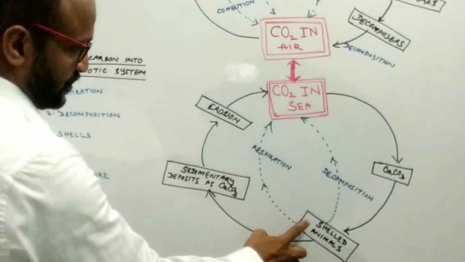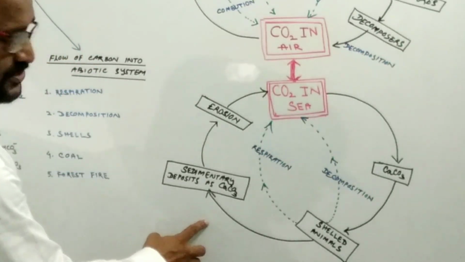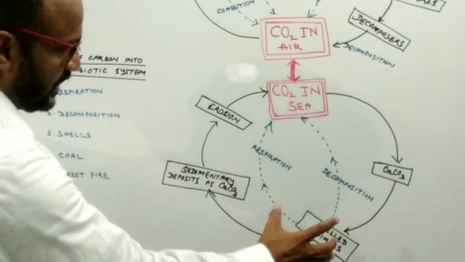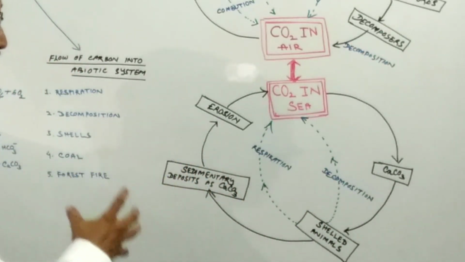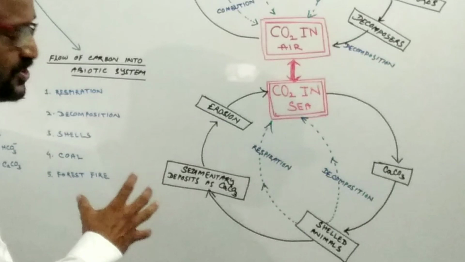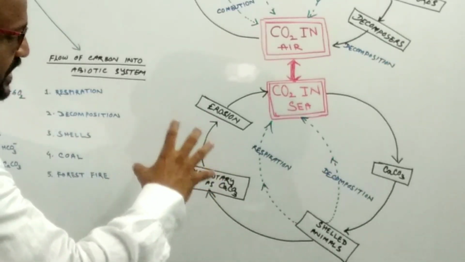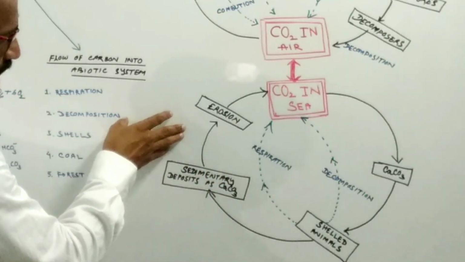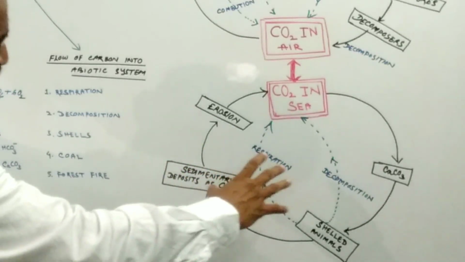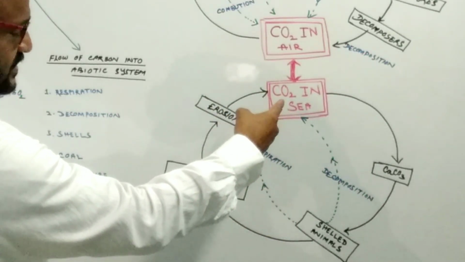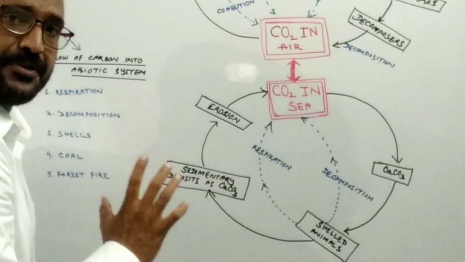Such shelled animals, after the death of the animals, their shells may be deposited and form sedimentary rock, and such sedimentary rock may be dissolved by the seawater, and erosion of the sedimentary rock takes place, which releases carbon dioxide into seawater by the reversal reaction.